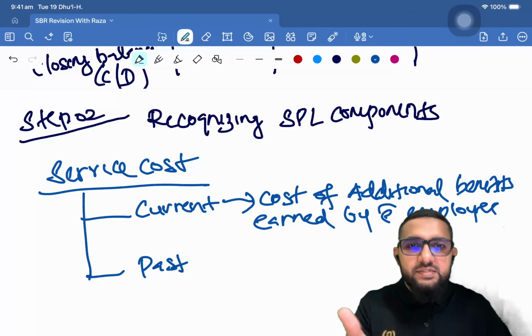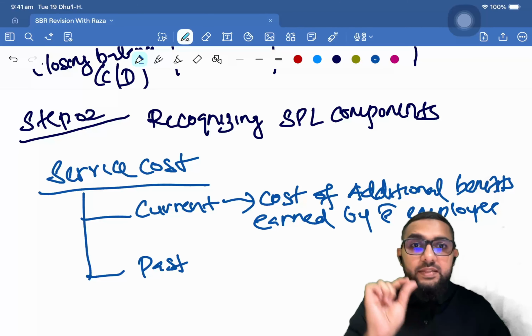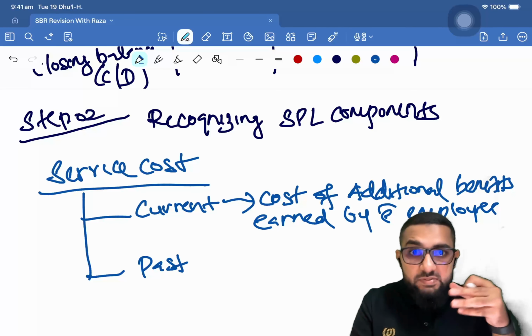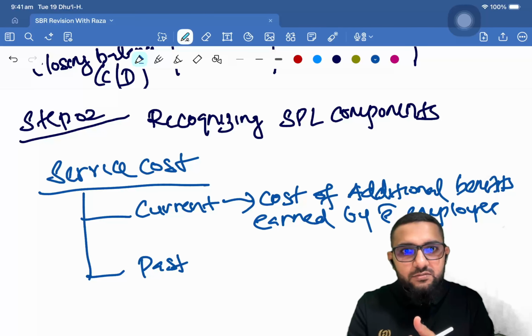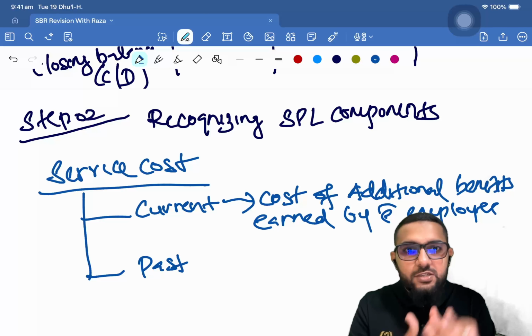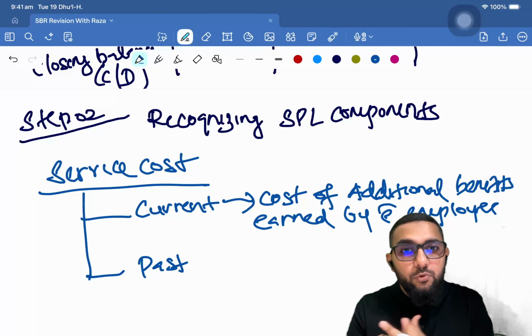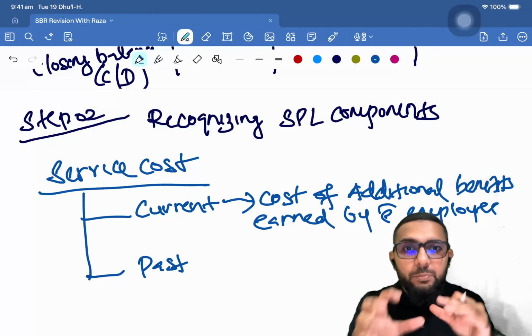So when they're providing a service in the current year, that additional benefit that they are getting entitled to, a service that they provided for this period, they are being entitled to, right? So they are earning it. That is what service cost is. The service that they are rendering, whatever they are becoming entitled to. Because current is within the current period.